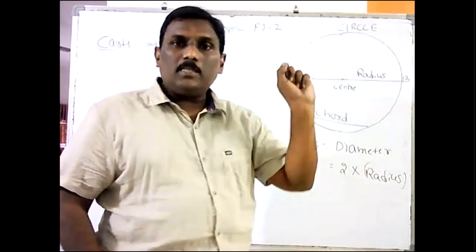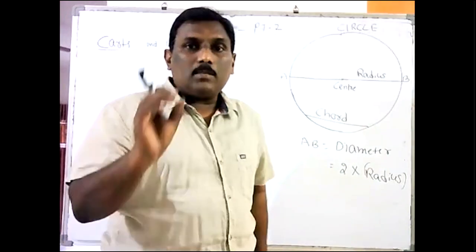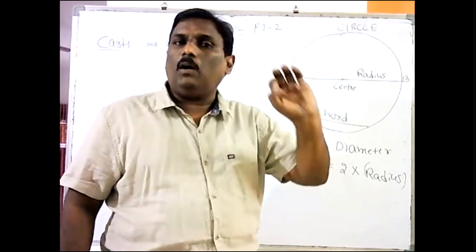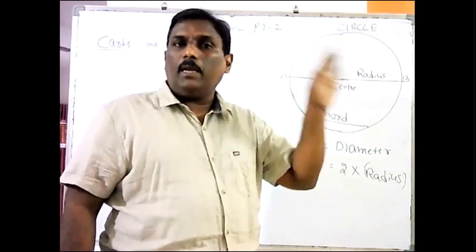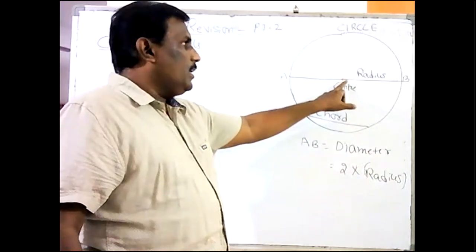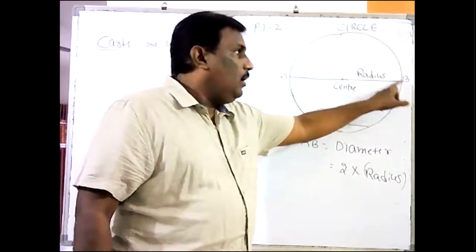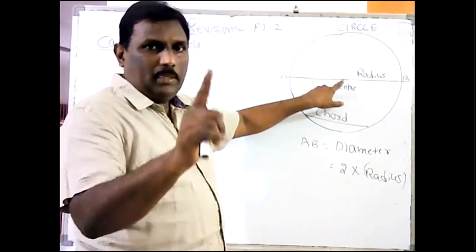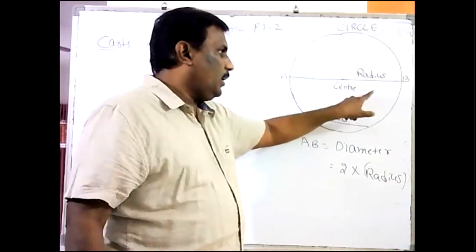What is the meaning of radius? What is called diameter? What is called chord? All these we already studied in the beginning when we did this chapter. I just want to revise. Radius is half of the diameter, or diameter is double the radius. The center point is the center. Only one center will be there for the circle.